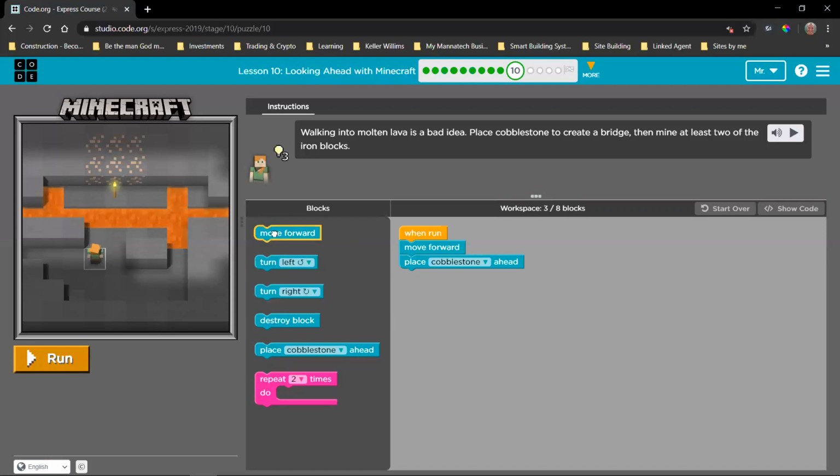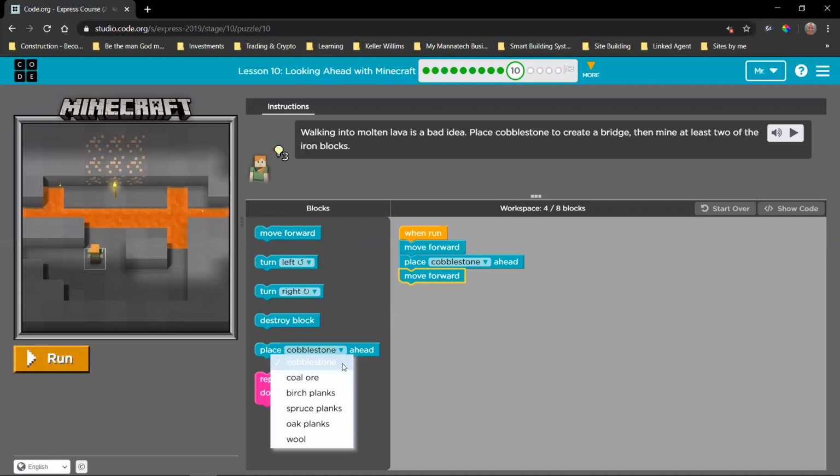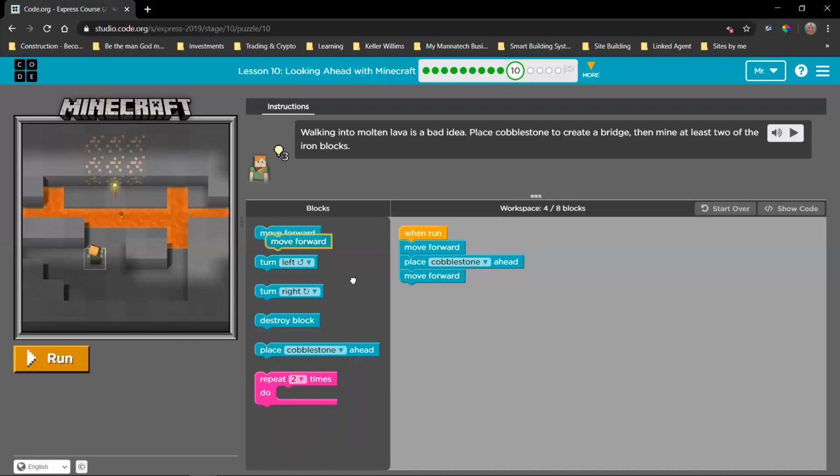Now we need to obviously cross here, stand there and start mining here. So we want to move forward to be on top of the cobblestone that will be there. The cobblestone can also adjust, okay? But we need to keep this toggle on cobblestone because that's what they say here. We need to place a cobblestone to create the bridge, not any other block, cobblestone, okay? So once we've done that, we can move forward to stand on top of the cobblestone. Then we can move forward again to be in front of the iron. Now we can destroy the block to collect the iron, and let's see how that works.